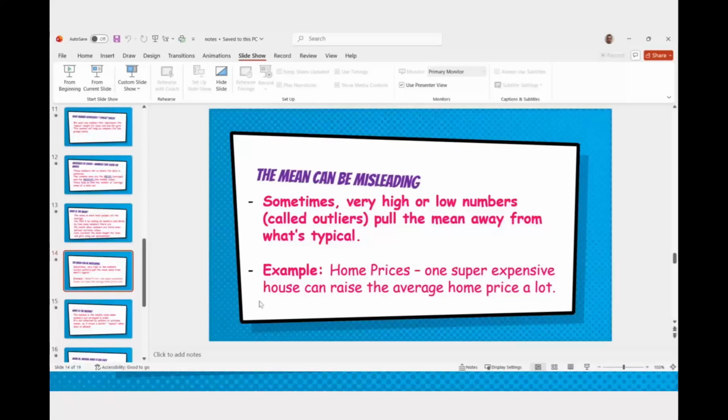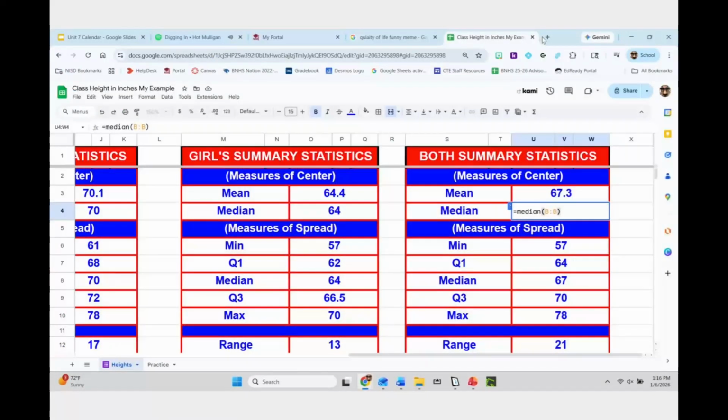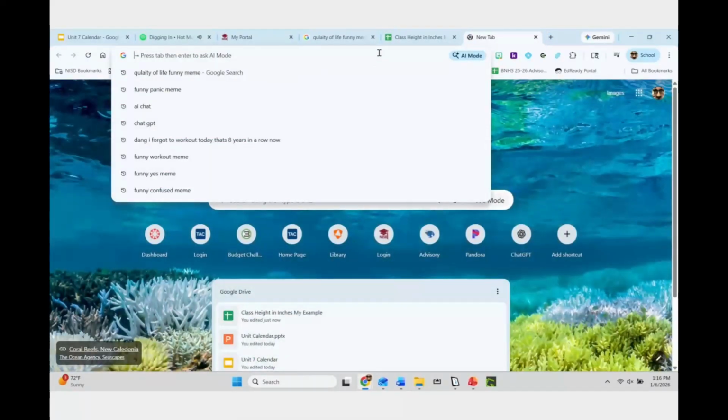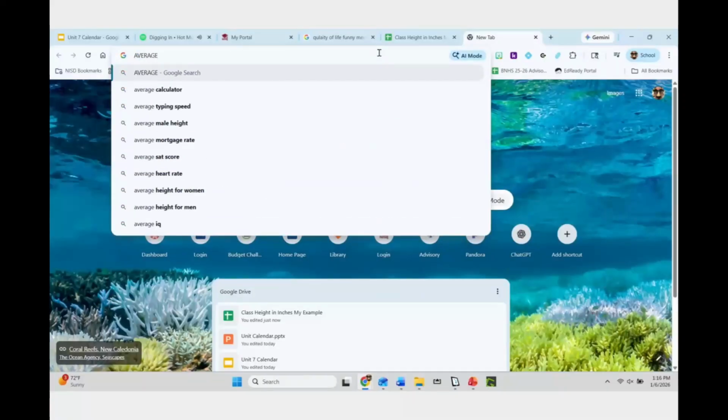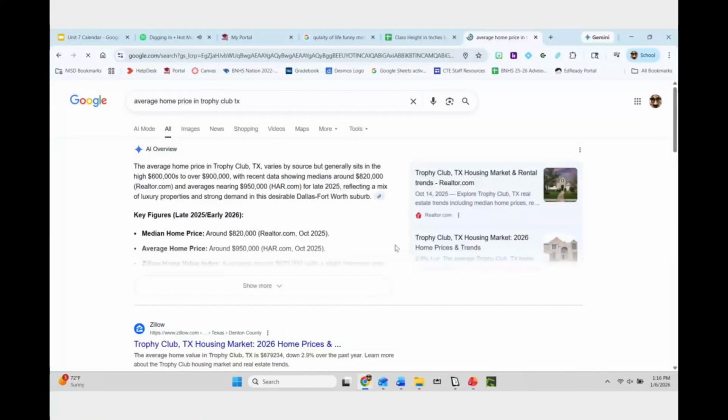Home prices, for example: one super expensive house can raise the average home price a lot. A lot of the time you might hear, what is the average home price? And you might be thinking to yourself, that is talking about the mean, and it's not. Let me show you average home price in Trophy Club. So we see a range, right? It sits in the 600s to 900s.